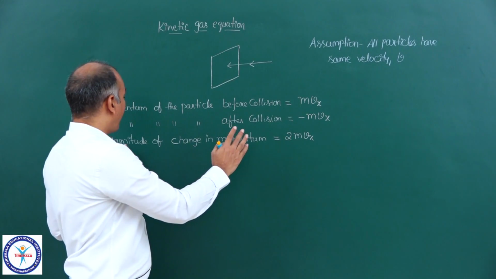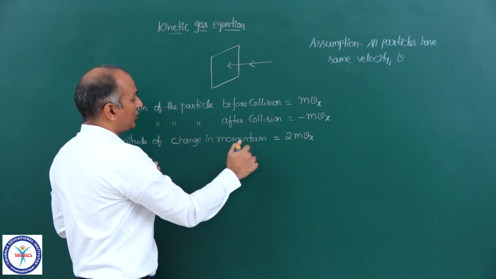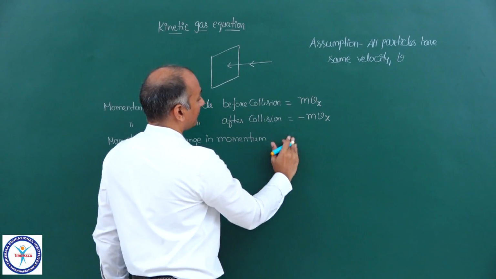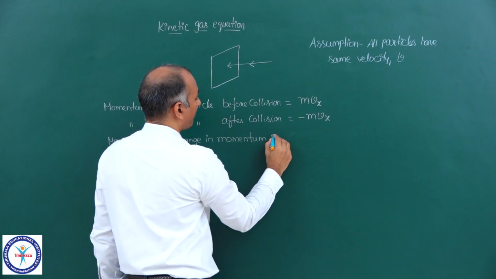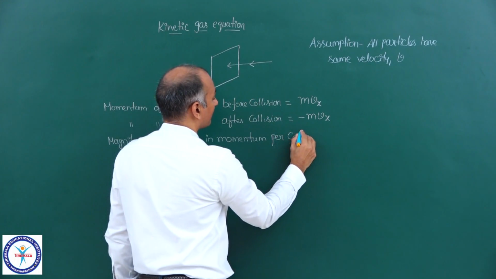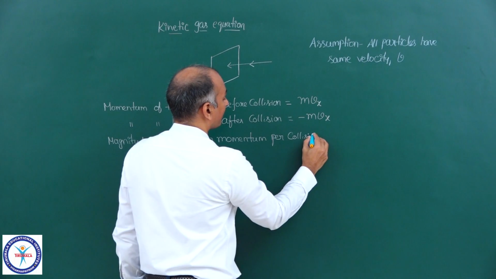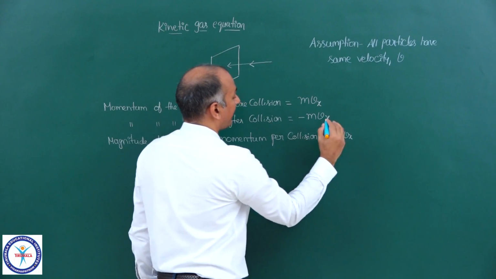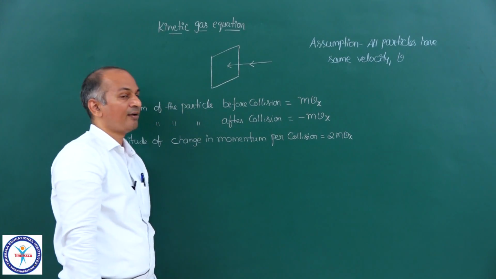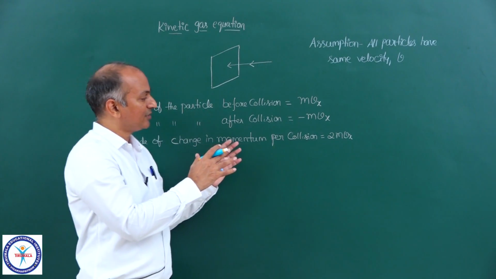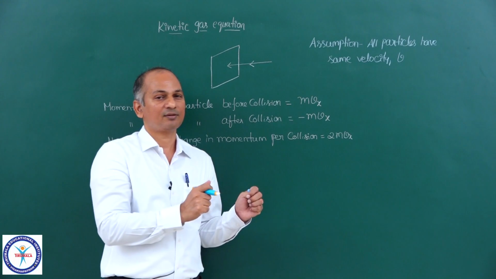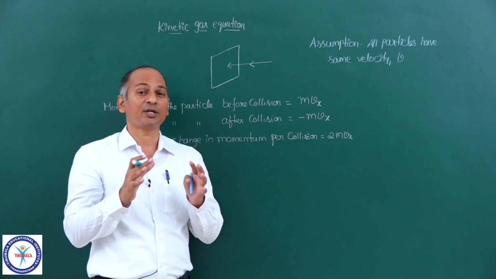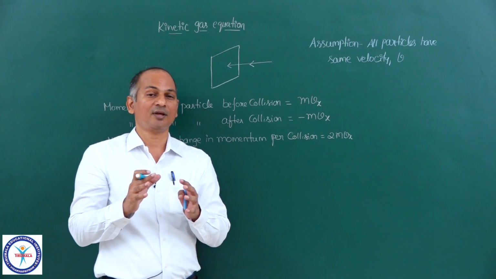This is the magnitude of change in momentum per collision, because there is only one collision, so per collision it is equal to 2mvx.